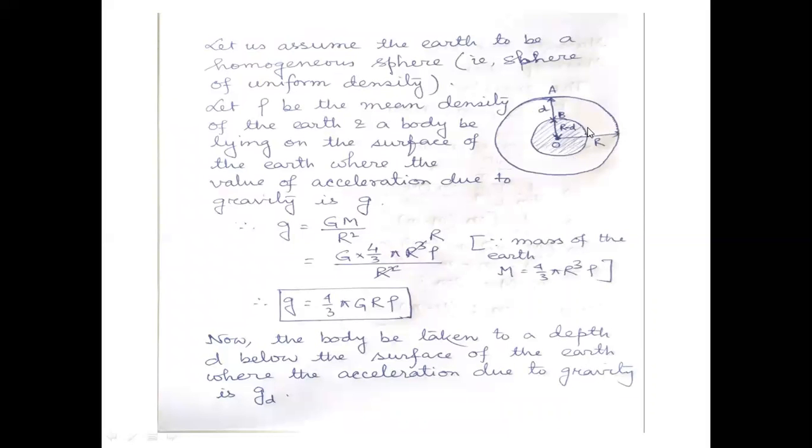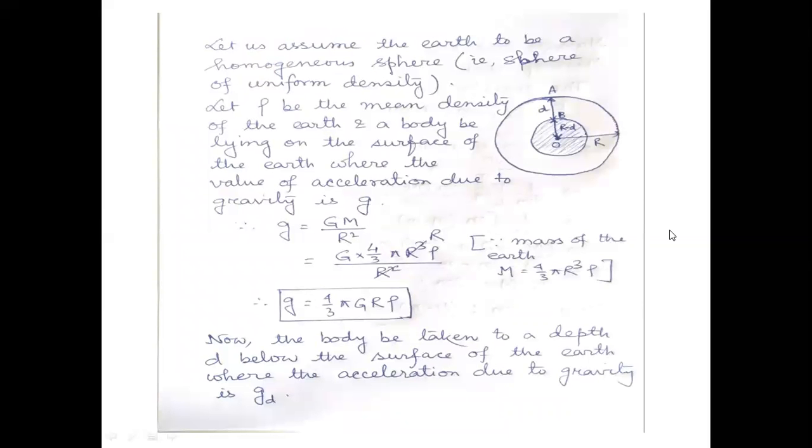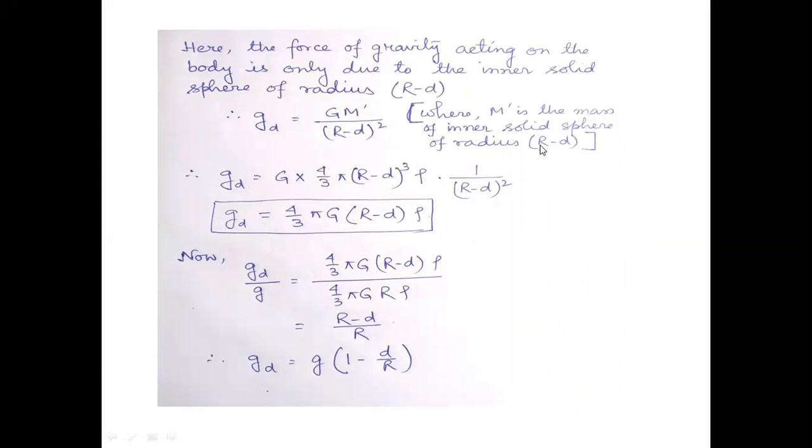The mass of this inner sphere will be M dash, and the distance is r minus d, because this is the center and the particle is here at position B, so the distance is r minus d.